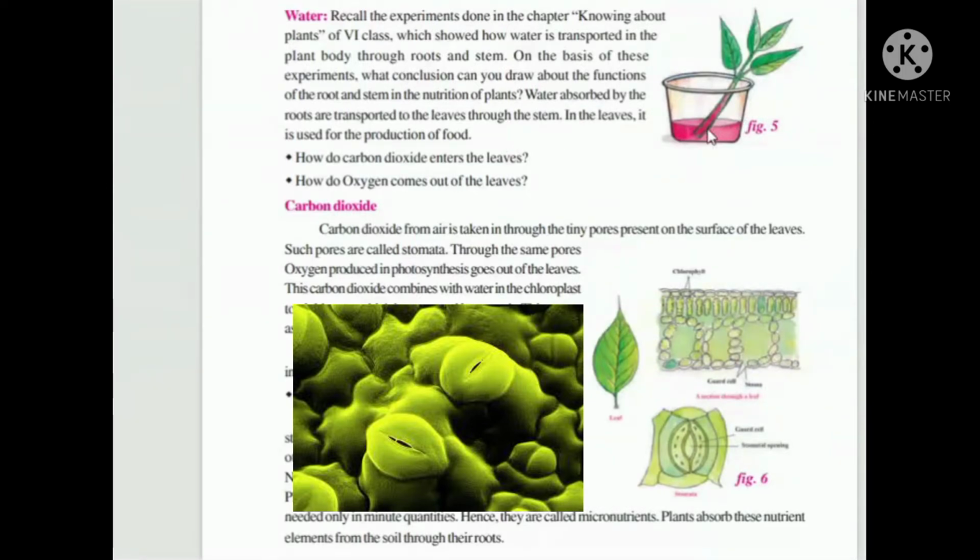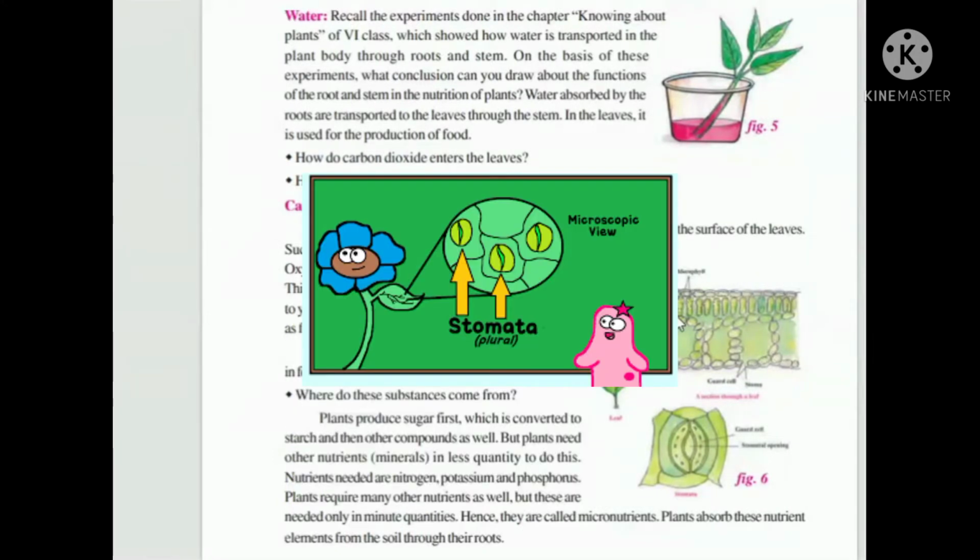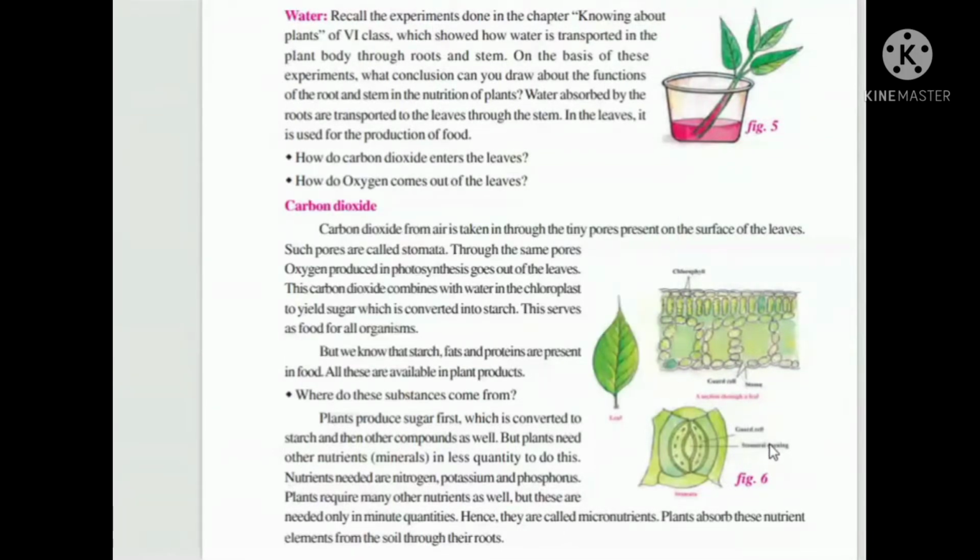Now let us see that water is essential for photosynthesis. That is the experiment you did in your previous classes. Next, coming to carbon dioxide. Carbon dioxide from air is taken in through the tiny pores present on the surface of the leaf. Yes, these are the stomata, the holes on the surface of the leaf.